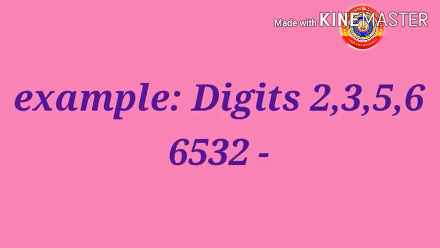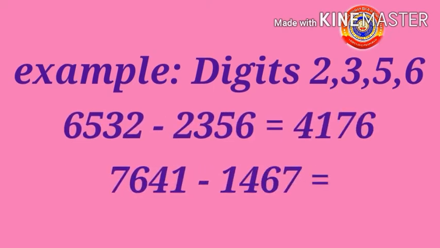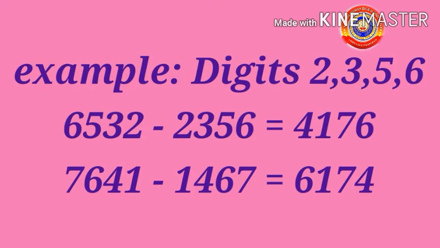An example is given to find the Kapreikar constant. Digits 2, 3, 5, 6. Find the largest and smallest number and then find the difference. 6532 minus 2356 equal 4176. With this answer, you have to find the largest and smallest number and then find the difference. The largest number is 7641 minus the smallest number 1467. We got the Kapreikar constant 6174.